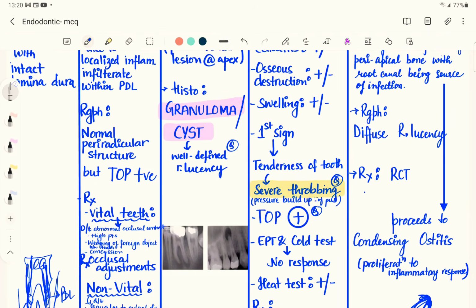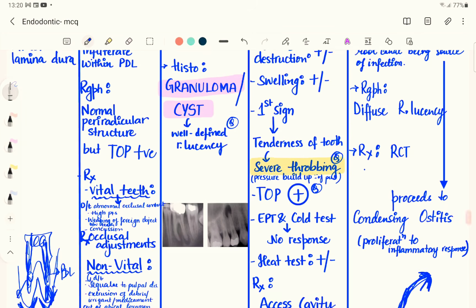If we do not treat this chronic apical abscess, it can proceed into condensing osteitis. The bone will start to develop an inflammatory response, and in response to the inflammatory reaction, the bone will start proliferating.